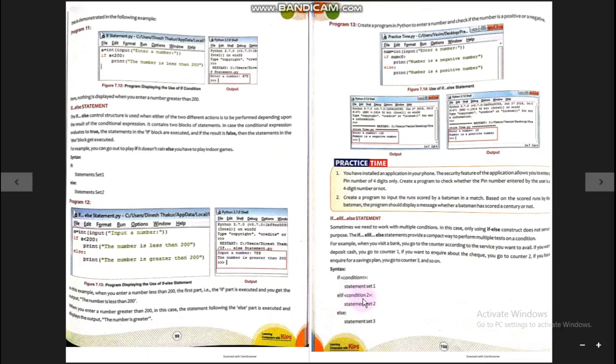So again, one condition is there. If this condition's result is true, statement set 2 will execute. Otherwise, if the condition result is false, it will jump to the else part, and whatever statement set 3 is written over there will execute. This means in this structure we can check more than one condition: condition 1, condition 2, condition 3. In the same order you can place all the conditions and their statement sets. At last you have to place an else statement, which will execute when no condition becomes true.